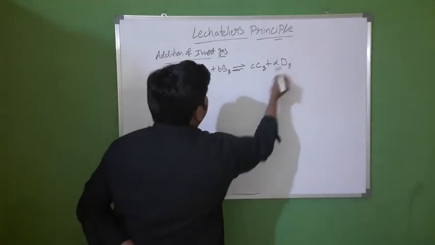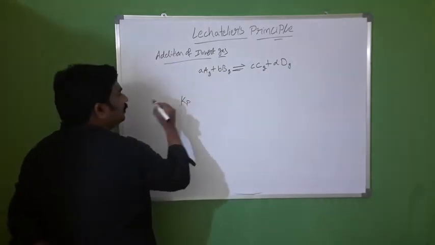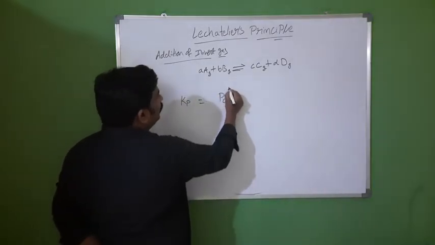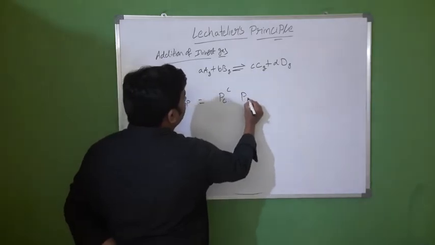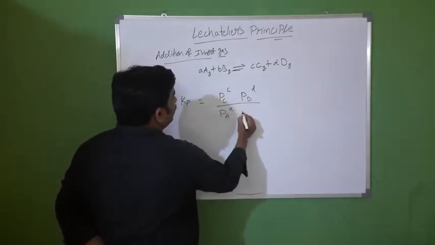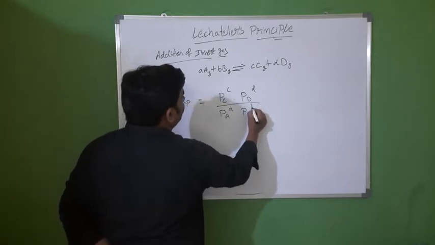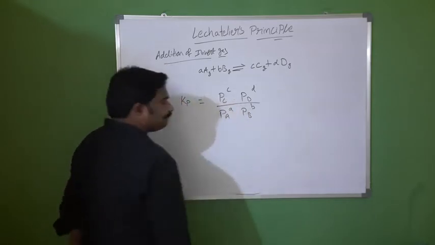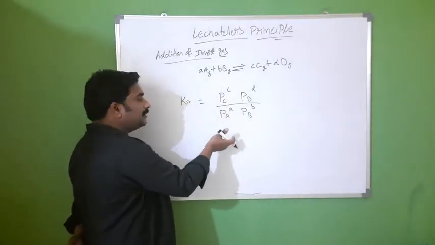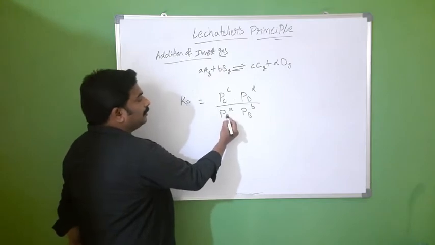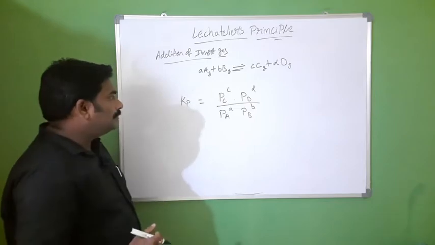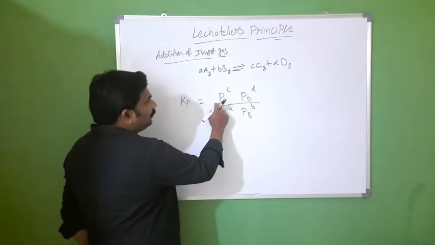We have to write the Kp value, that is equal to partial pressure of C whole power c into partial pressure of D whole power d by partial pressure of A whole power a, partial pressure of B whole power b. We are expressing in terms of partial pressure instead of concentrations.